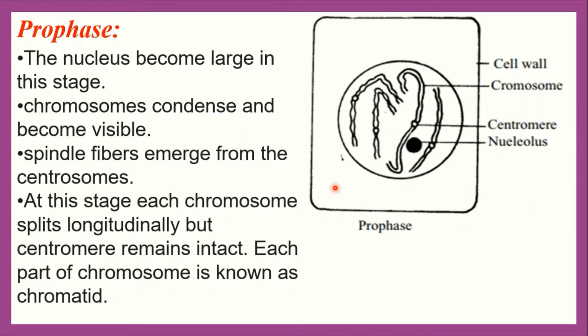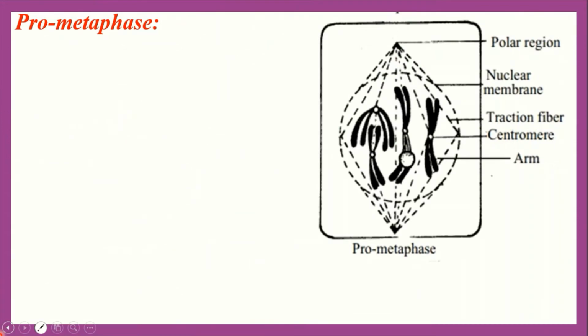Okay everybody, then here dehydration starts in the cells, especially in the chromosome. When stained, the chromosomes are visible under microscope. Clear everybody?